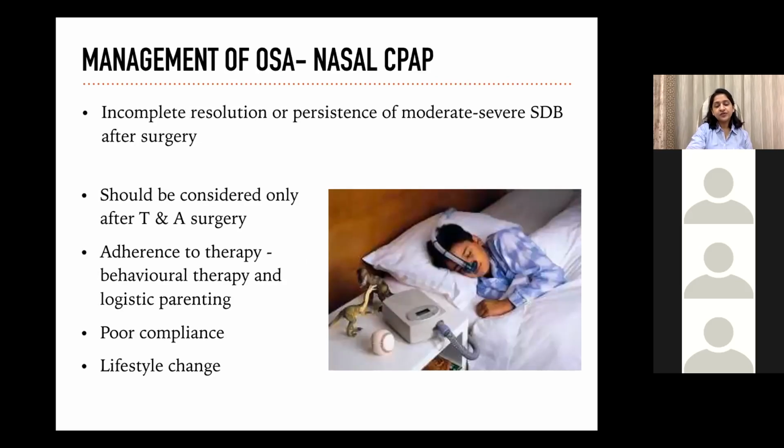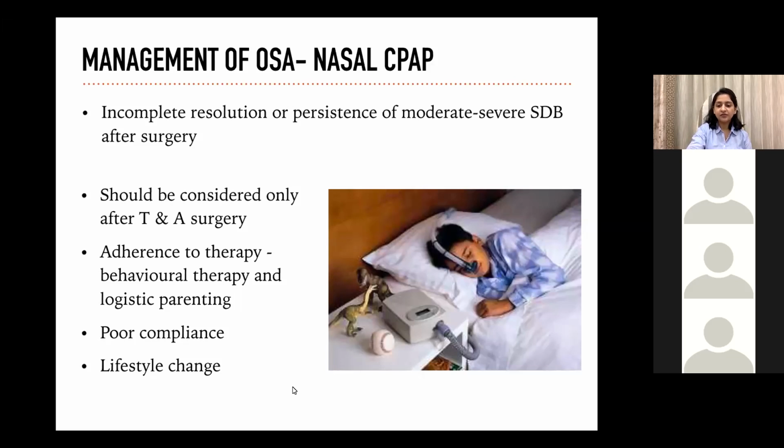The second option for treatment is nasal CPAP. This modality of treatment is advised only after a TNA surgery is done. The problem in the pediatric age group with nasal CPAP is adherence to therapy. There is a lot of behavioral therapy and logistic parenting that is involved in this, especially in India. There is poor compliance and it requires a significant lifestyle change. Despite all these problems, if the patient has residual disease, if the patient has incomplete resolution of symptoms after TNA surgery, we must insist on nasal CPAP.